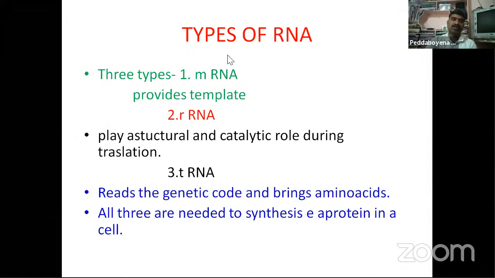So how many types of RNAs are there: mRNA, messenger RNA; rRNA, ribosomal RNA; and tRNA, transfer RNA. mRNA provides the template, rRNA plays a structural and catalytic role during translation, and tRNA reads the genetic code and brings amino acids. These three are needed to synthesize a protein in a cell.